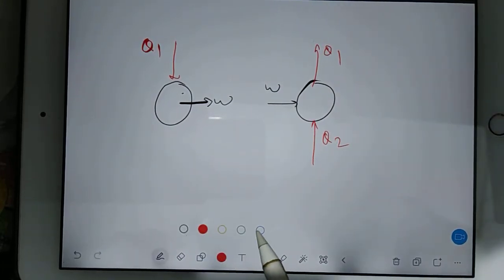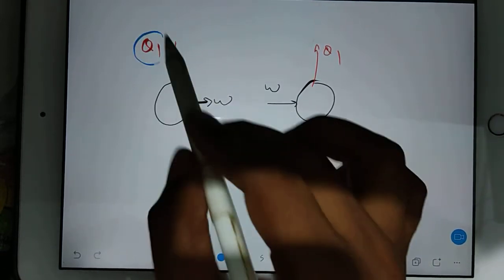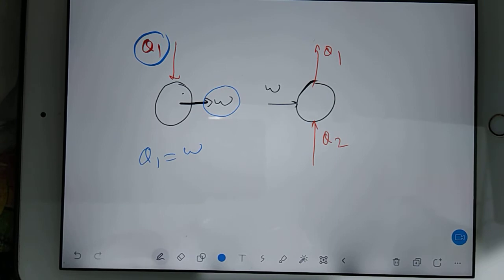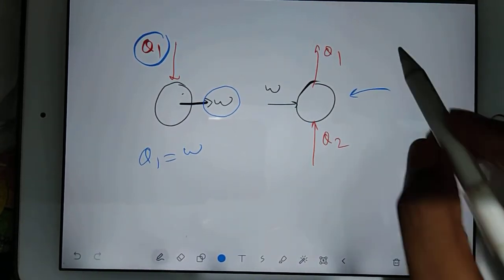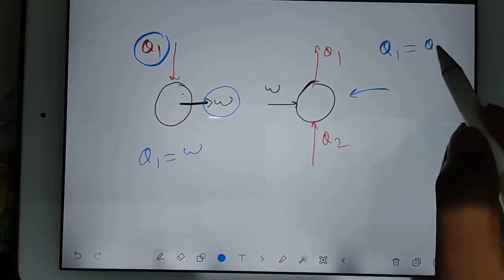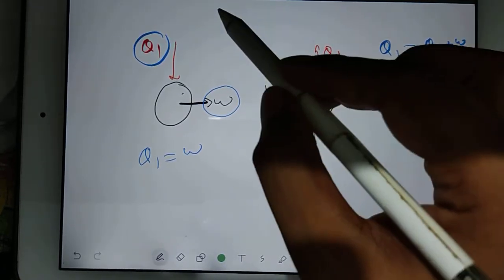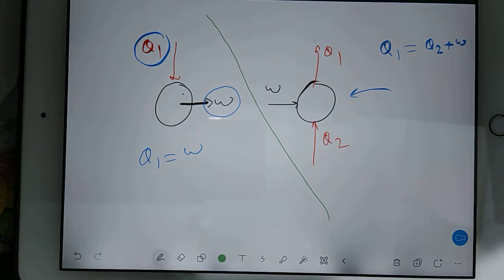Okay, here you check your Q1 is equal to W. Here you check your Q1 is equal to Q2 plus W. Right now they look like entirely different devices. You just do one thing.